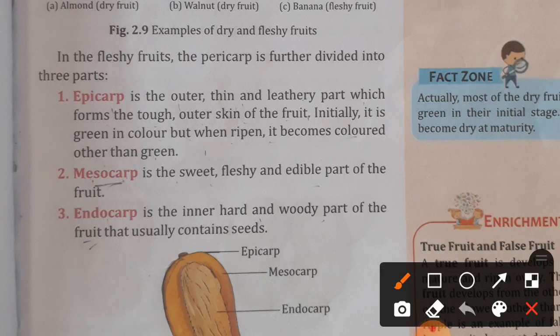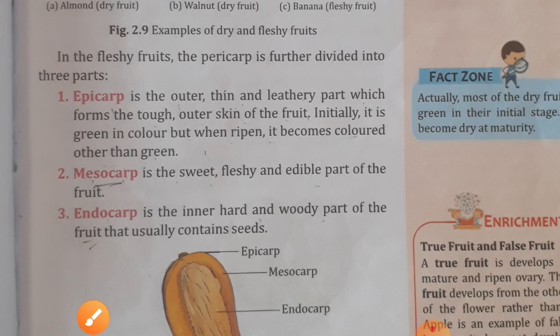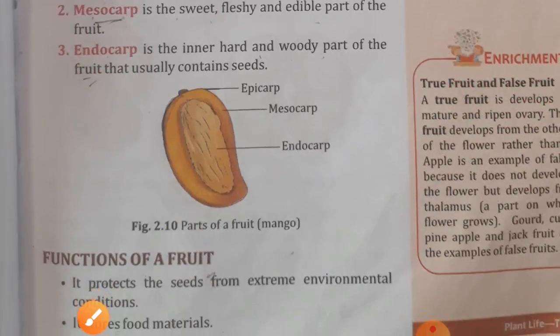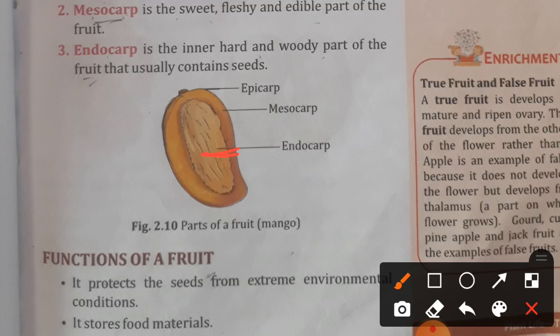Okay, so now next, mesocarp is the sweetest, fleshy and edible part of the fruit. So here, the part we eat of the mango is mesocarp, and the peel of the mango is epicarp, and the endocarp is the inner hard and woody part of the fruit that usually contains the seed. So the innermost part is called endocarp.